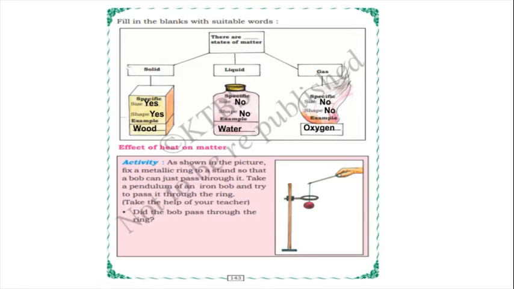Yes. So the effect of heat on matter, as shown in the picture: fix a metallic ring to a stand so that a bob can just pass through it. Take a pendulum of an iron bob and try to pass it through the ring. Take the help of your teacher. Did the bob pass through the ring? So you can do and observe the experiment, children.